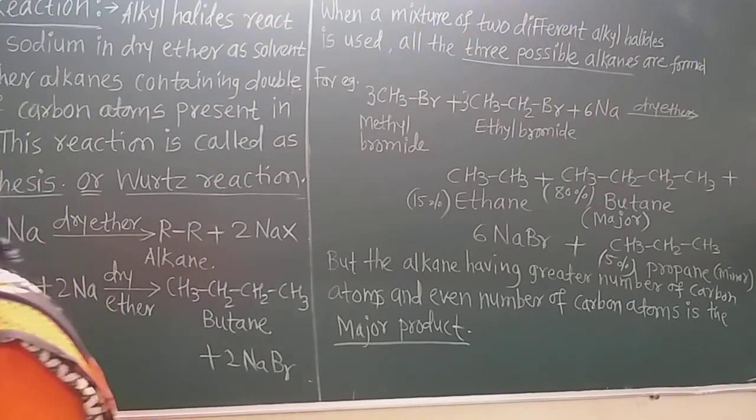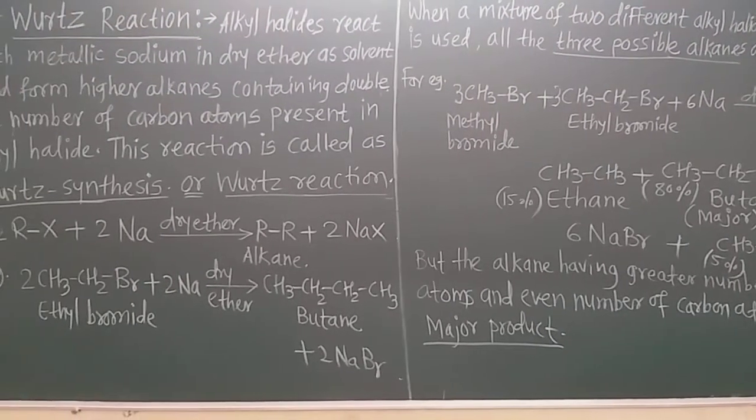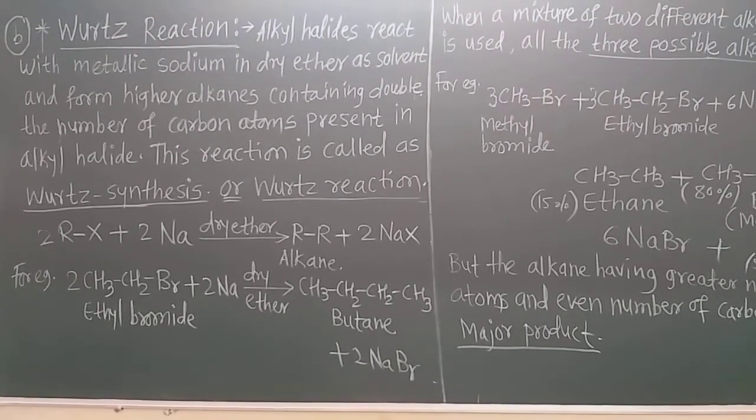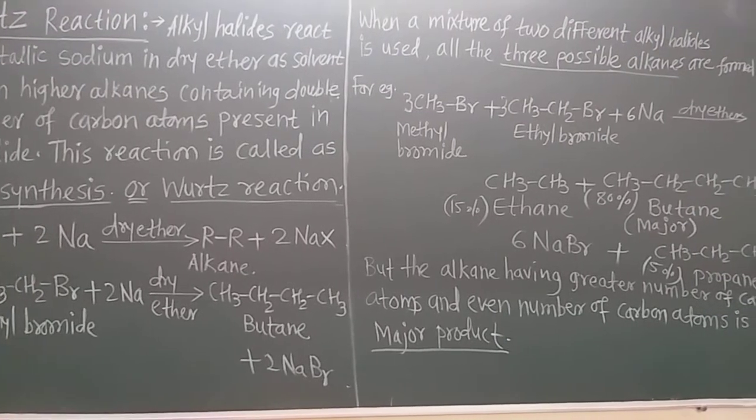Now let us learn the next reaction, in which there is also the reaction of an active metal, but here we use aryl halides. Now these are the aliphatic alkyl halides we used. In aryl halides there is the benzene ring. Now how is the reaction? Let us learn that reaction, the reaction of haloarenes with metals. But first take a screenshot because this is a very important short note, and write down the notes in your notebook in beautiful handwriting.